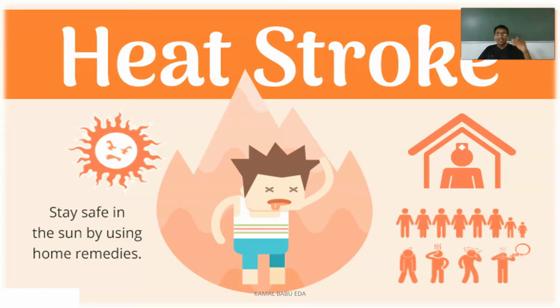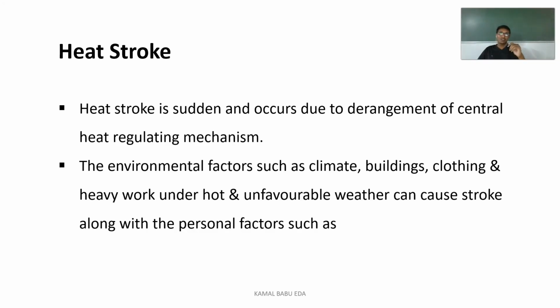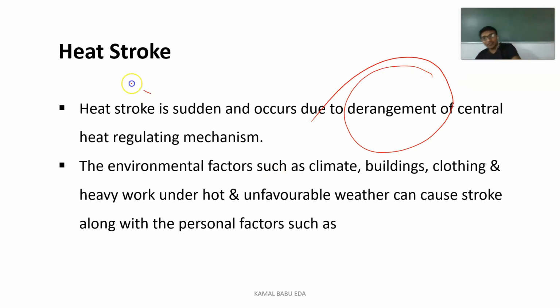Now we'll see the condition heat stroke. What does heat stroke mean? It is a condition occurring from the sun. Whenever a person is extremely exposed to heat, you can observe heat stroke. Heat stroke is sudden and occurs due to derangement of the central heat regulating mechanism. When there is derangement of the central heat regulating system, you can observe this disease condition. So what are the environmental factors contributing to this condition?